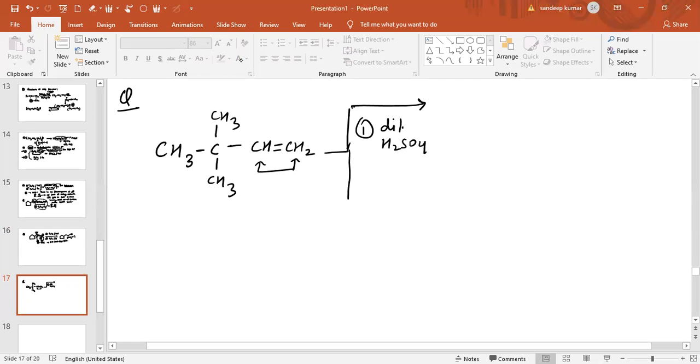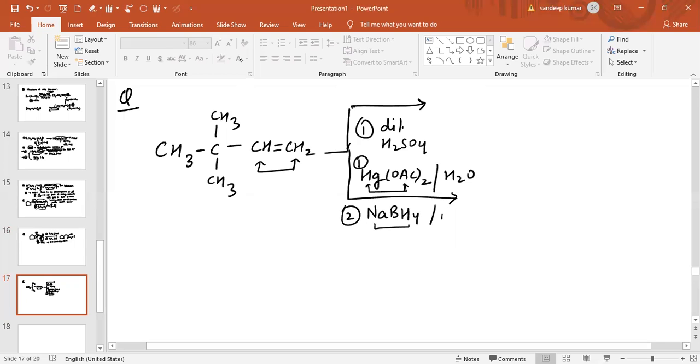Now see another path. When you are going through another path, I'm adding Hg(OAc)2, and along with Hg(OAc)2, I'm adding a water molecule. So this is basically the first step. Now in the second step, I am adding NaBH4, and along with NaBH4, we are adding OH negative. So the first reagent which I am adding is dilute H2SO4.